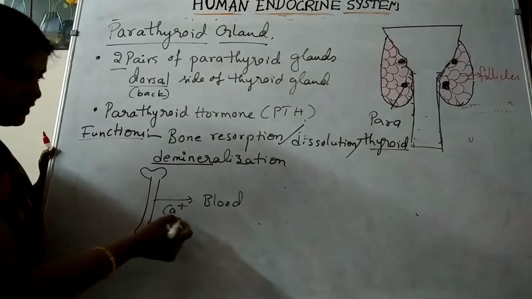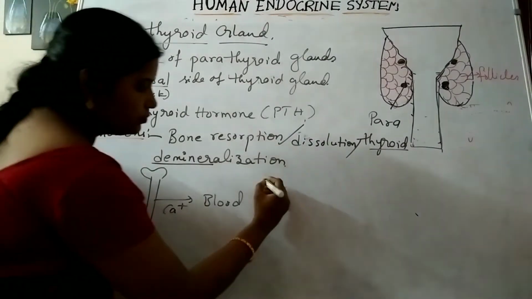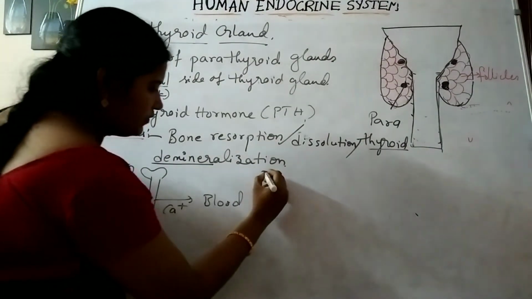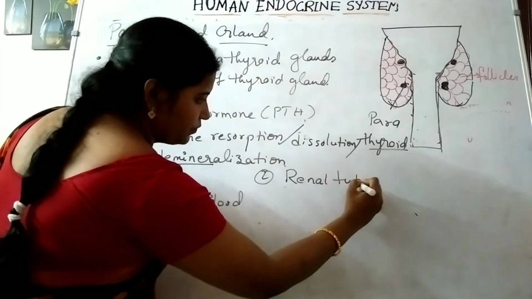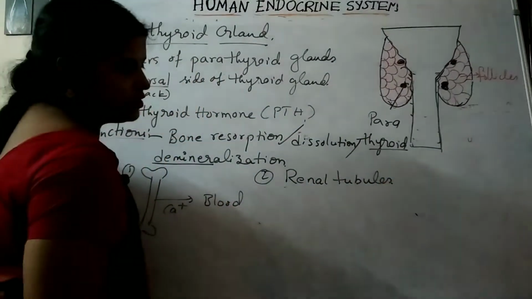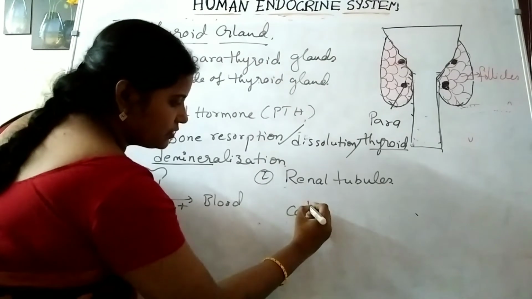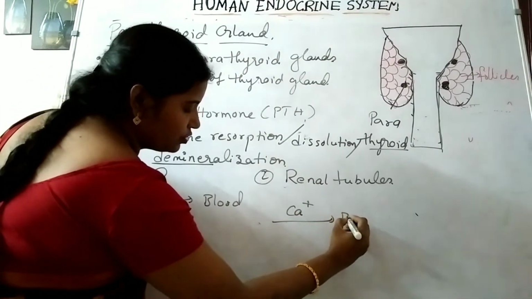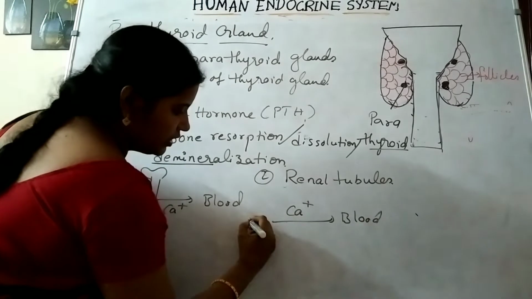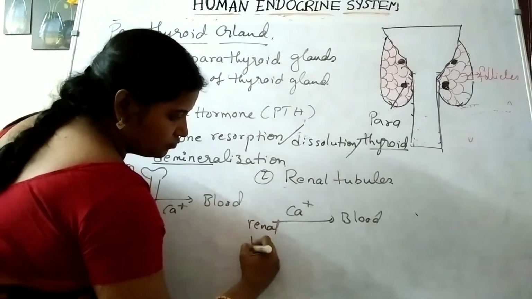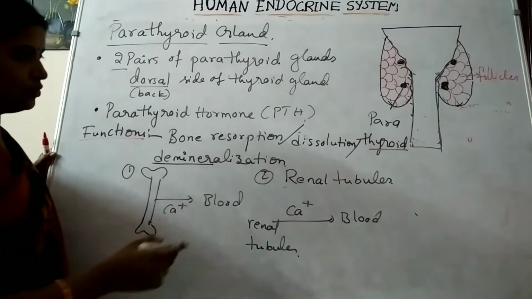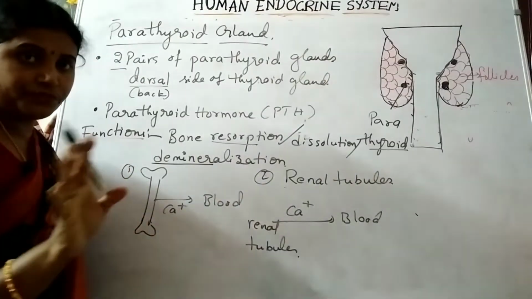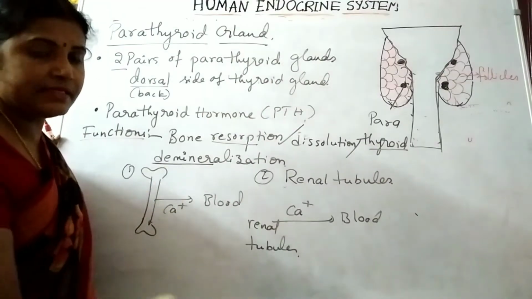Not only here, even the renal tubules. From the renal tubules also, calcium is released into the blood. That's why this process is known as resorption, not absorption. It is resorption, releasing out.